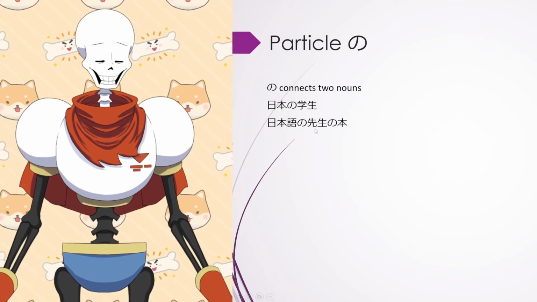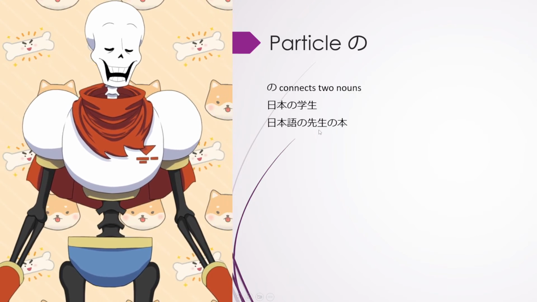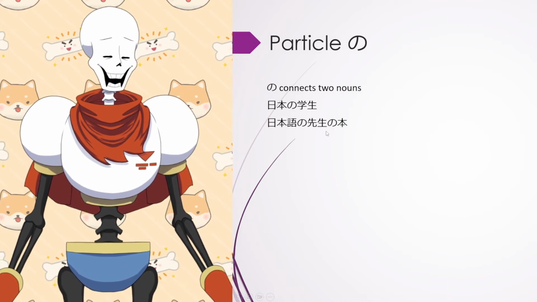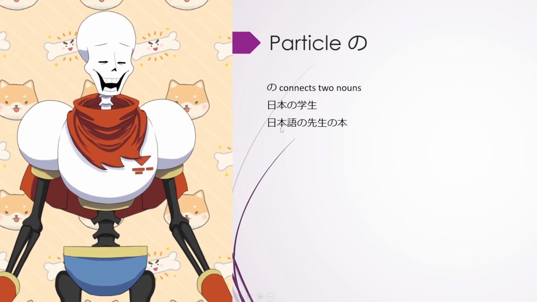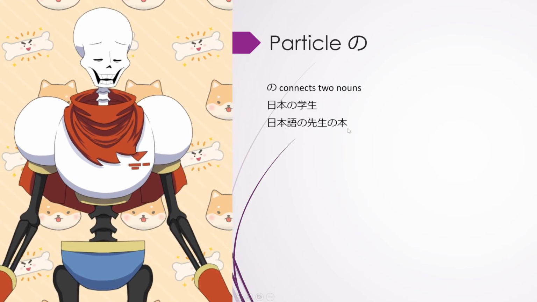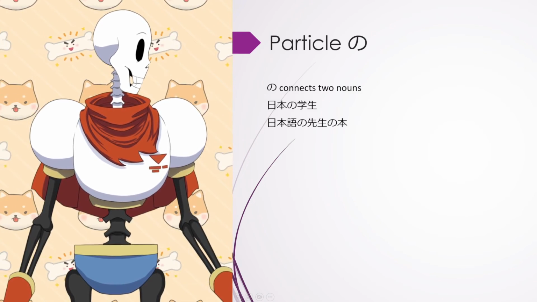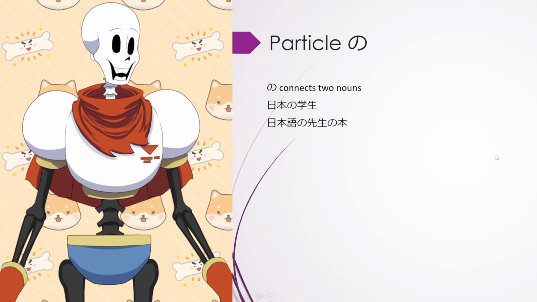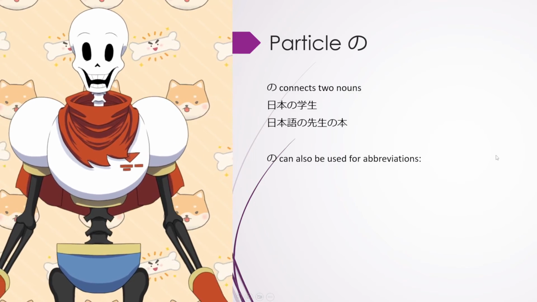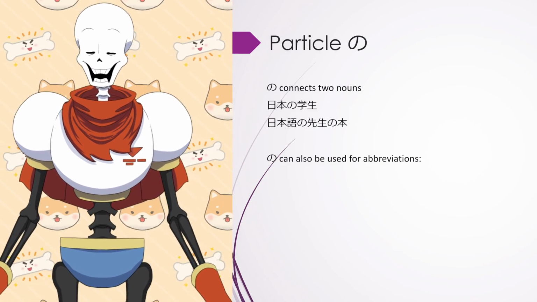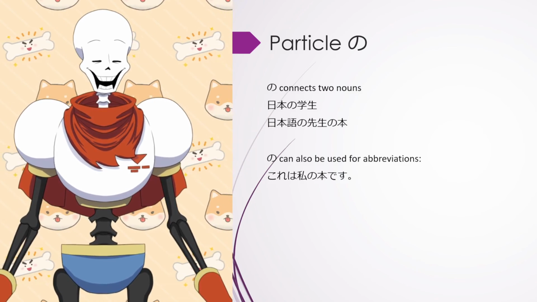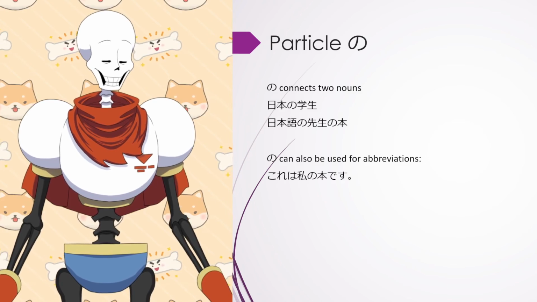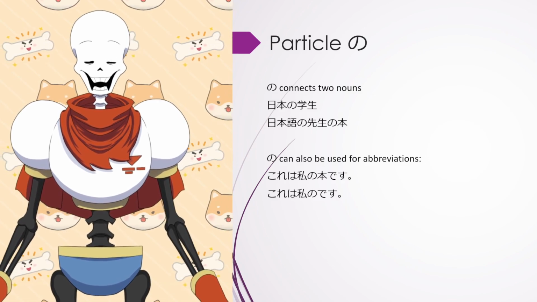Which teacher? Nihongo no sensei, the Japanese language teacher. The book of the Japanese language teacher, or the Japanese language teacher's book. Yes. No can also be used for abbreviations. For example, これは私の本です. This here is my book. Abbreviation, これは私のです.